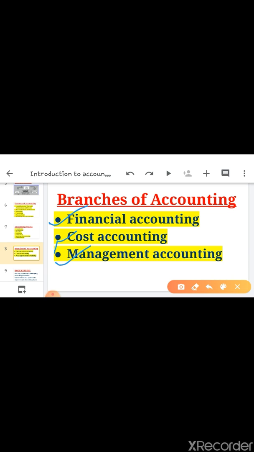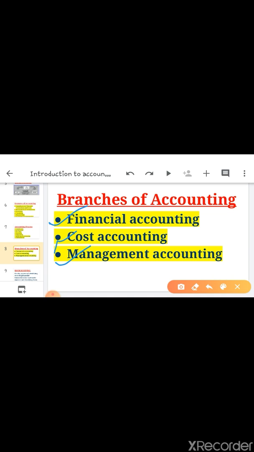balance sheet. It means in this financial accounting, you have to prepare the end result. After making the summary, you have to prepare the end product of the business, that is profit and loss account and balance sheet, so that you can find out the profit or loss or financial position of the business.